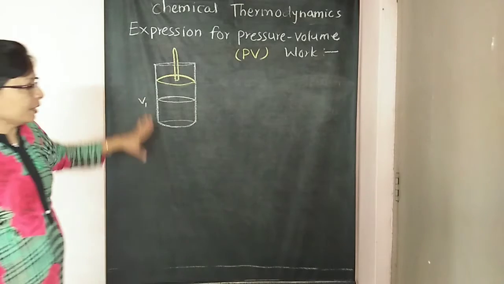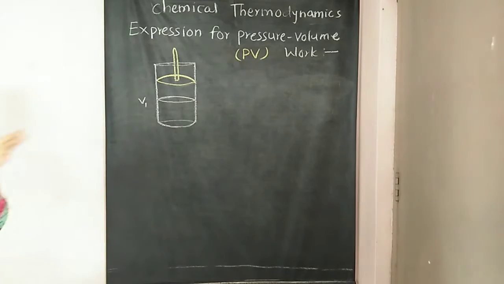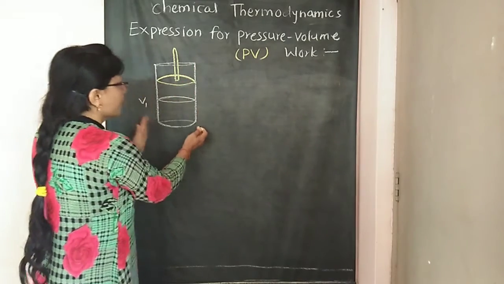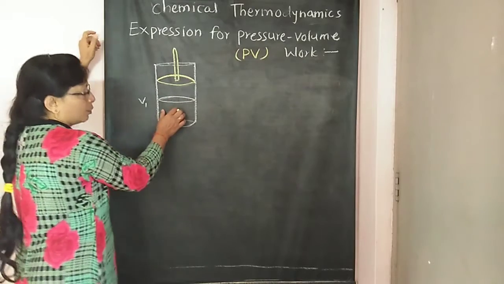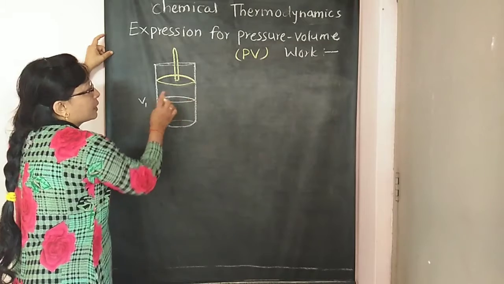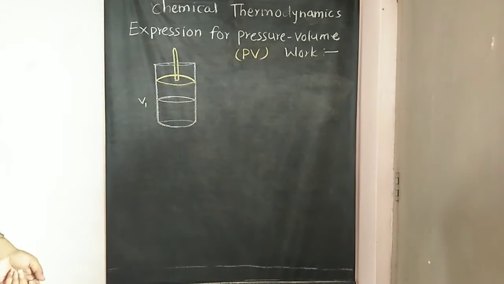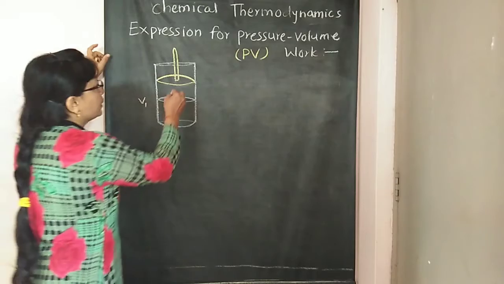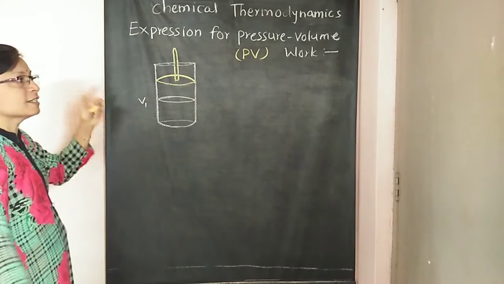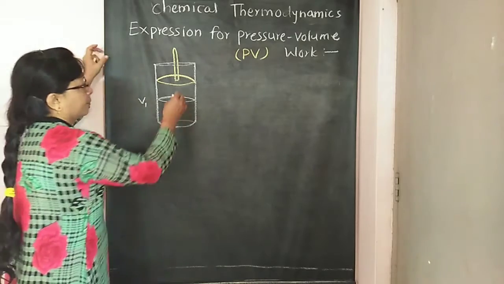As usual, we have to consider again a gas cylinder, in which a certain amount of gas is enclosed. So consider this is the cylinder where the gas is enclosed. Here this gas is fitted with a weightless and frictionless piston. There is a piston. This piston is fixed, so this is a weightless, rigid, movable piston.